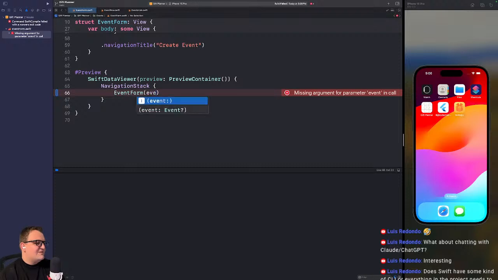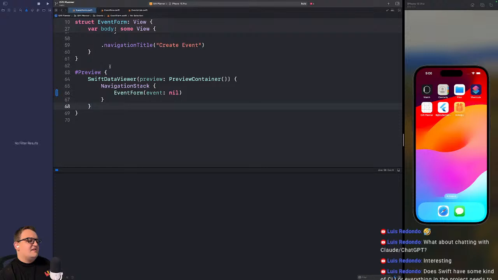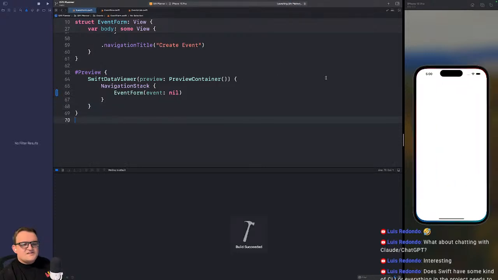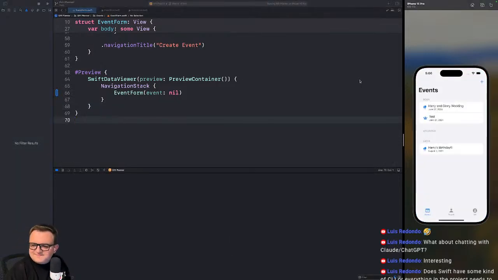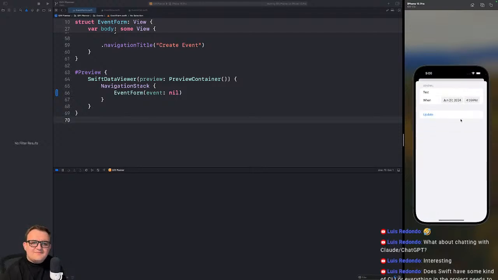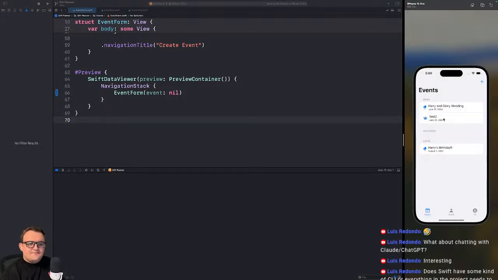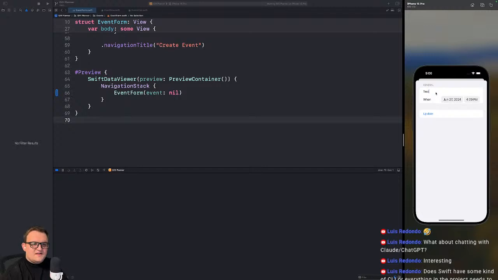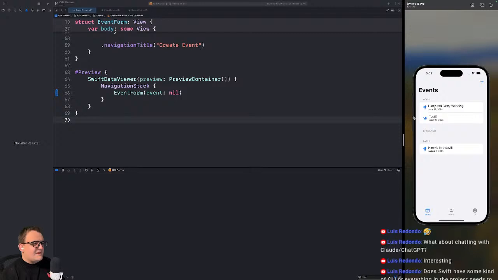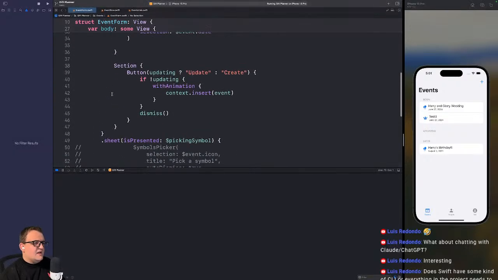All right, let's say event is nil. We can add another preview for update later, but let's see if this works first. So I'm going to try to update. Hey, that looked good. Update. And actually, I think with update, you don't even have to click that. Just the way that SwiftData works, I think if I say test 3, just dismiss it. Yeah, it updates.